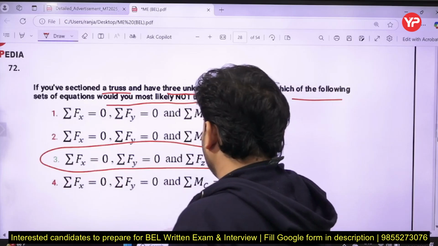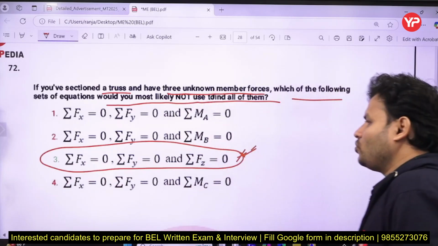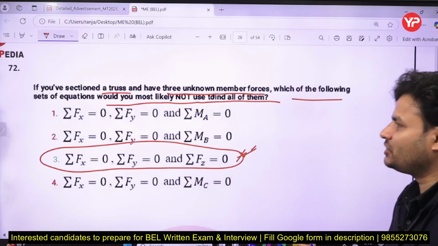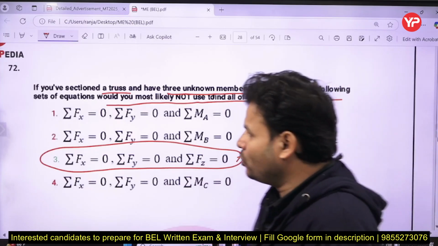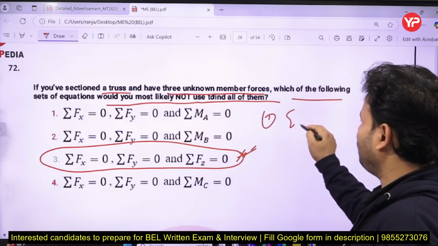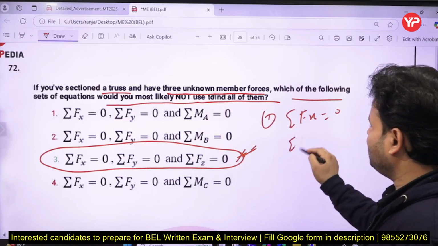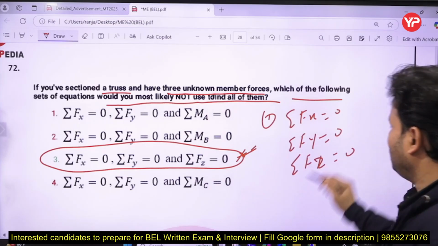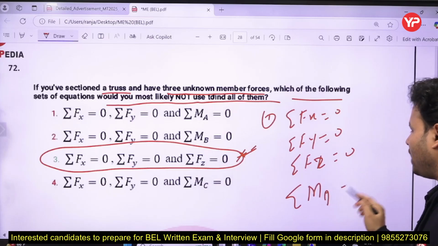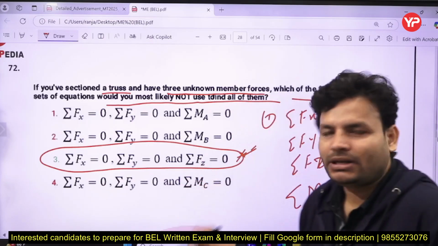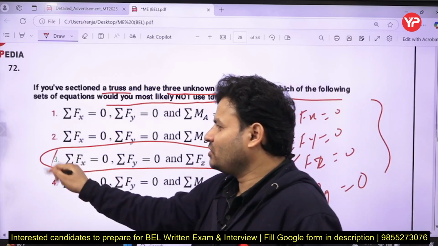In such a case, if you go through the statics equations: one is summation of all the forces in the x direction equal to 0, second one summation of all the forces in the y direction 0, summation of all the forces in the z direction 0, and yes, the moment must be 0 at a given point. So if you see in option 3, they are not talking about the moment, they only talk about the forces. So I am not going to use it.